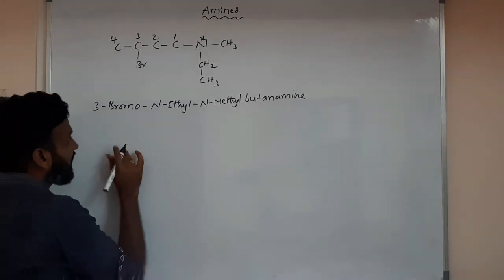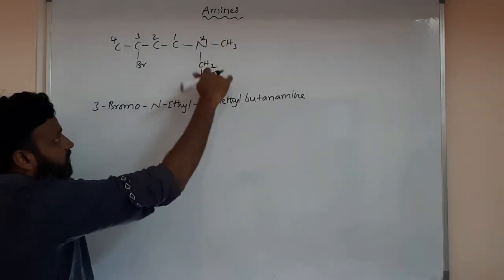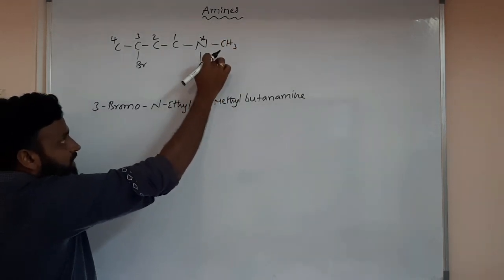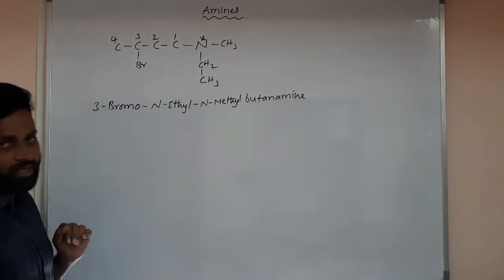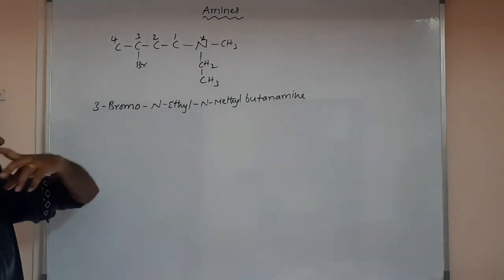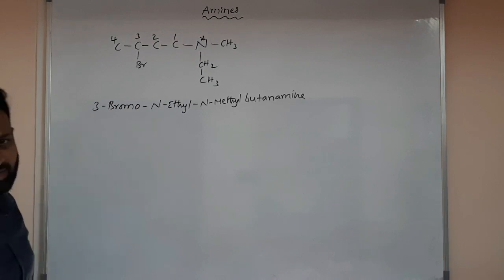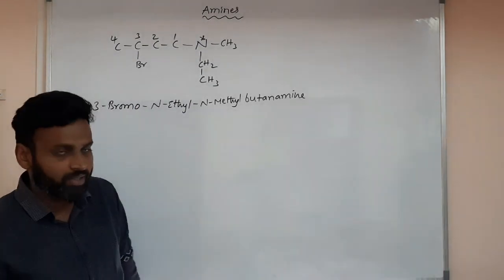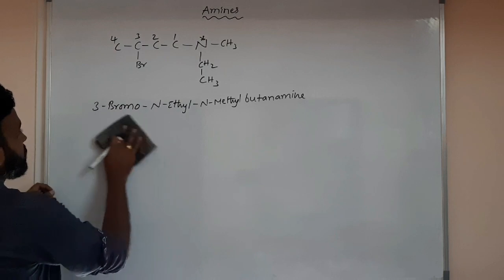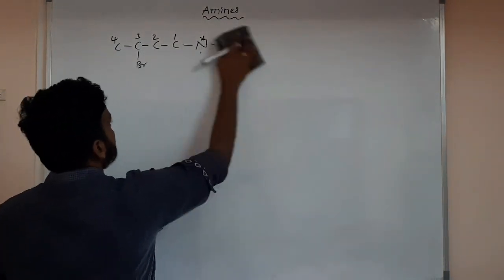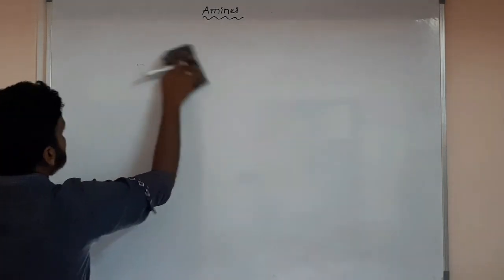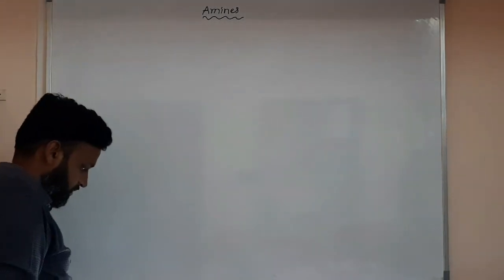If the alkyl groups are the same, as I gave previously, this is methyl and that is also methyl, so you can write N,N-dimethyl. But here both are different, that's why we wrote it like this. Previously also I gave some nomenclature based on amines. You can practice a few more IUPAC names, and if you have any doubts you can ask me.